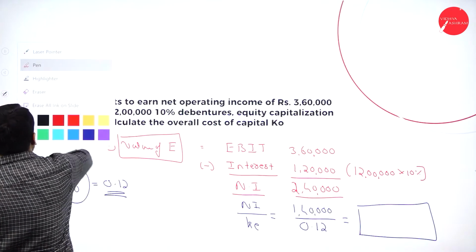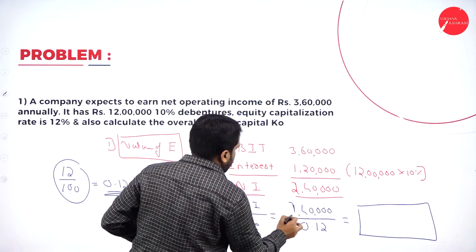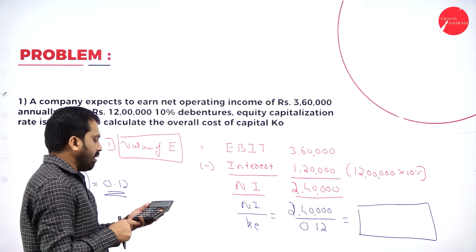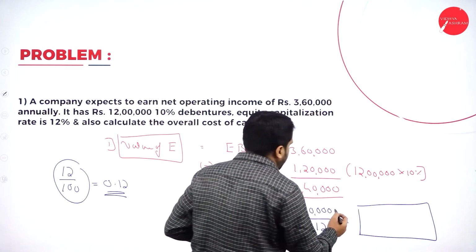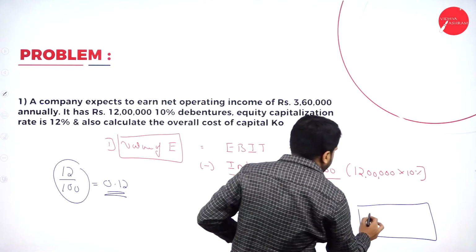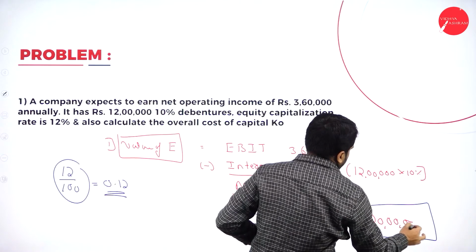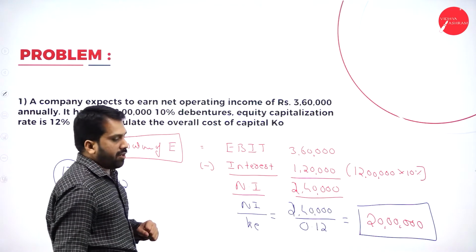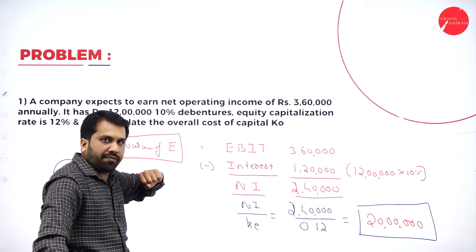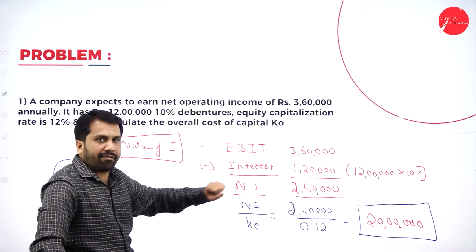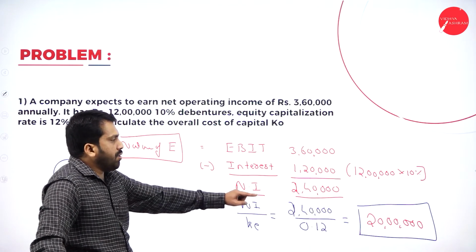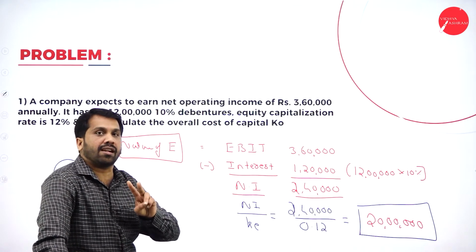Now 2,40,000 divided by 0.12, I got around 20 lakh. How did we do? Your EBIT 3,60,000 minus interest 1,20,000, you got net income of 2,40,000. Net income 2,40,000 divided by cost of equity, you got your value of equity as 20 lakh.